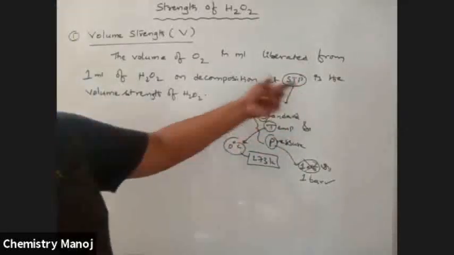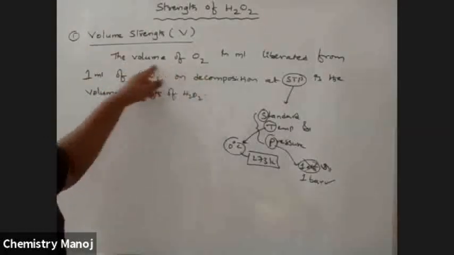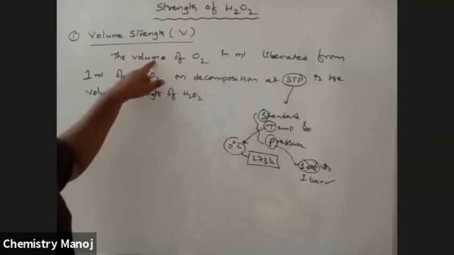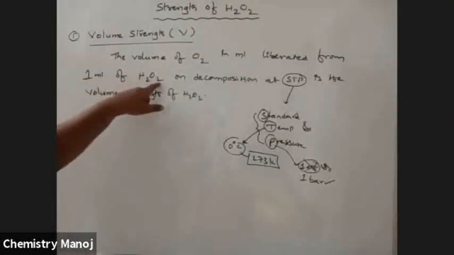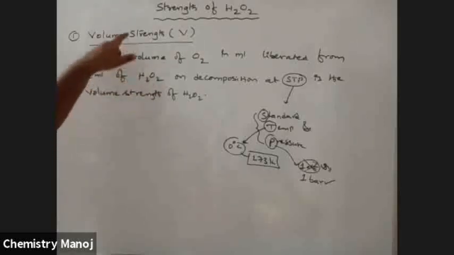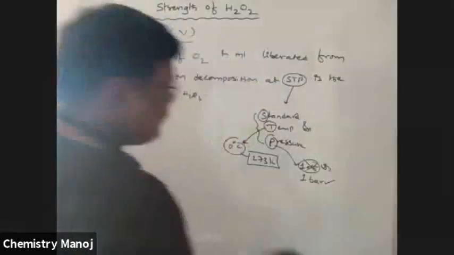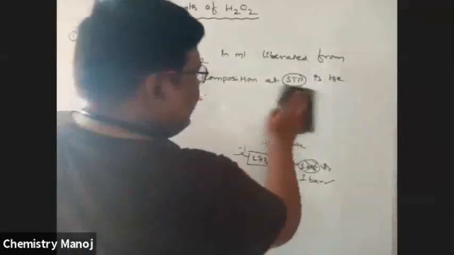At these STP conditions, how much volume of O2 is liberated? At this temperature and at this pressure, how much O2 gas is liberated? That O2 in ml liberated from 1 ml of H2O2 is called the volume strength of H2O2. See here.